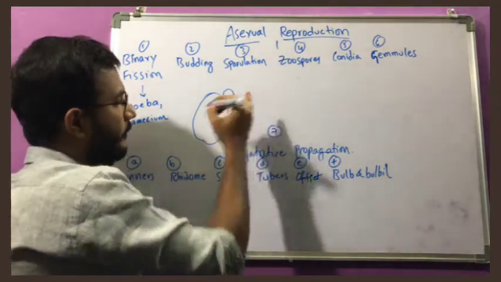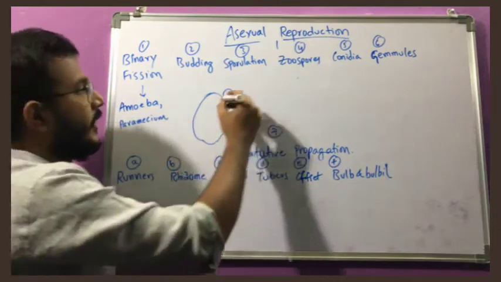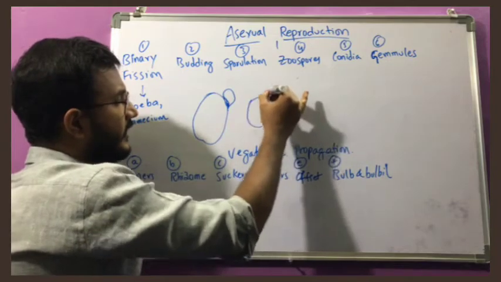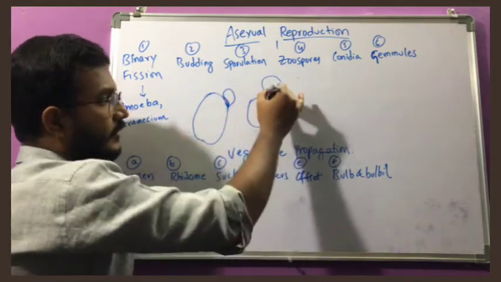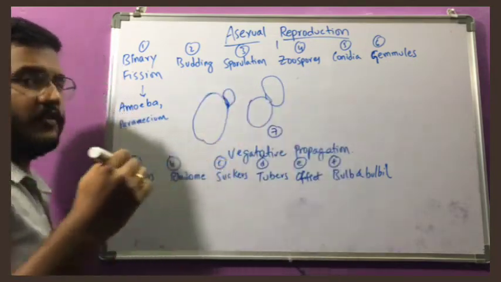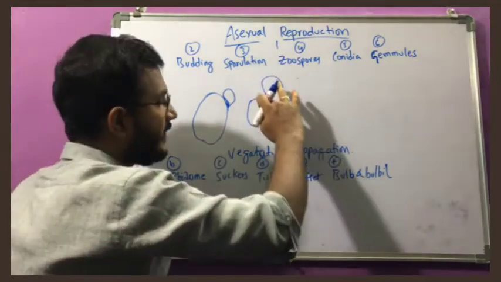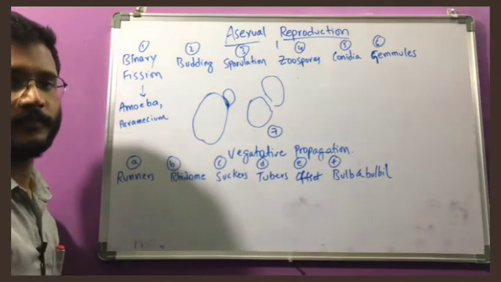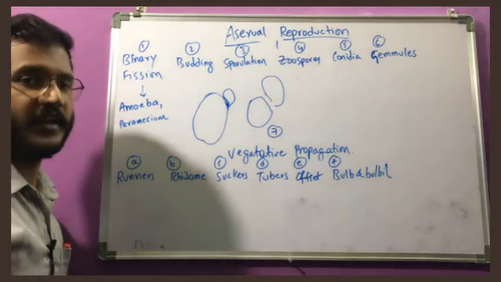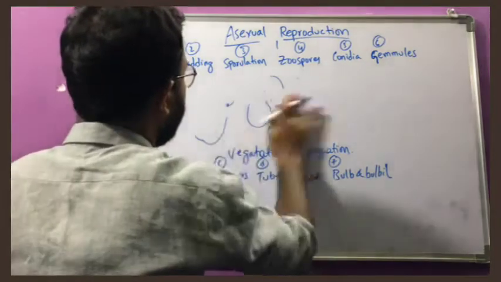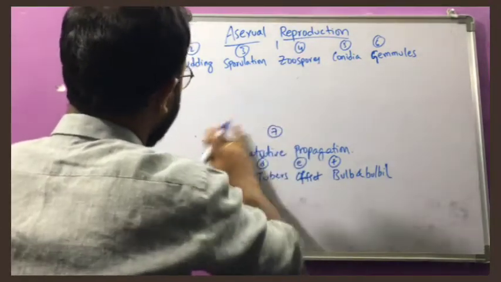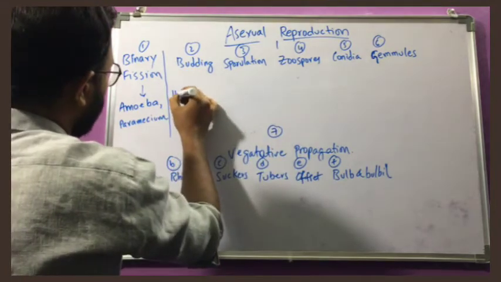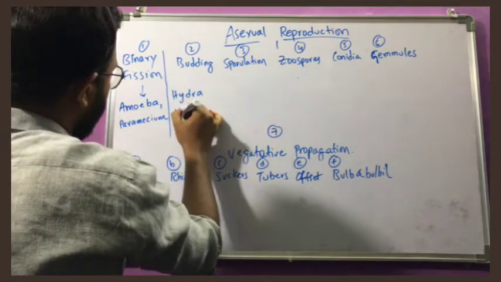A bud is formed here. Slowly a bud is formed here. And afterwards, the bud increases in its size slowly, and what will happen? It finally detaches from the parent and develops into a new organism. So this is known as budding. It is mainly seen in a type of fungi, that is yeast, and also in the hydra.